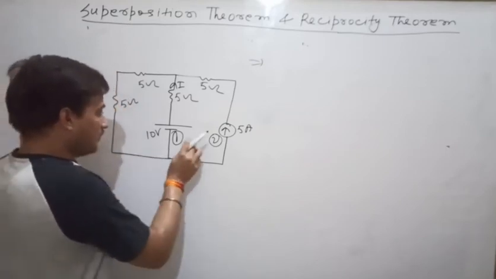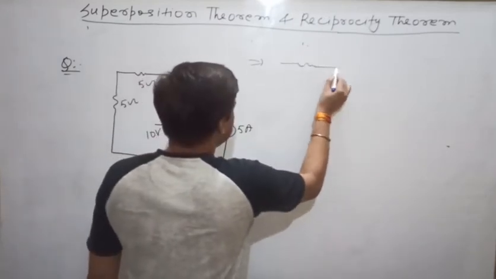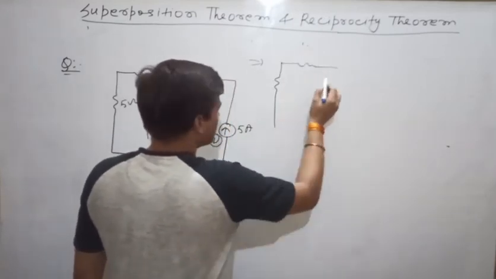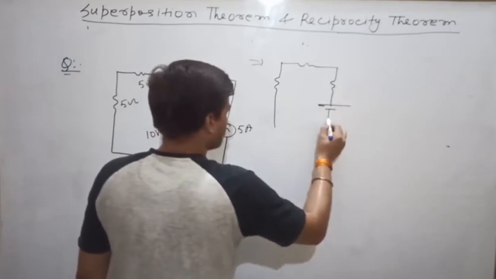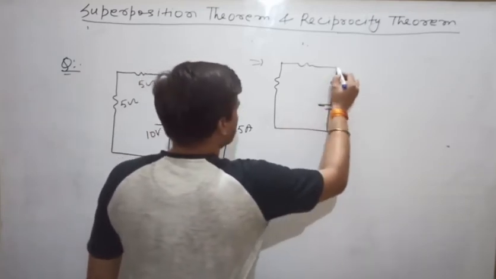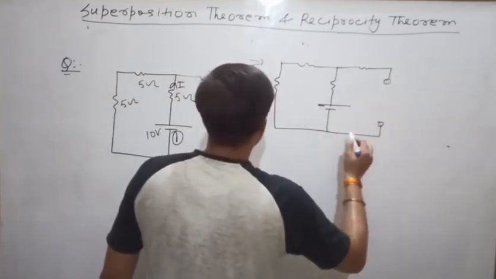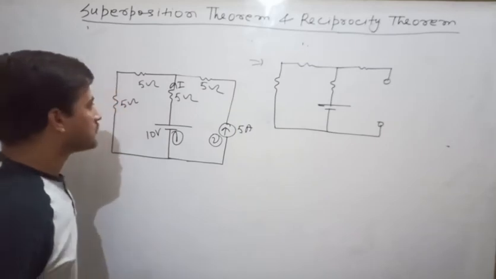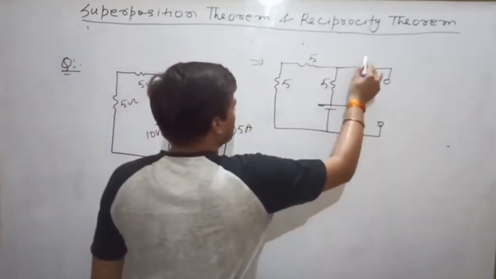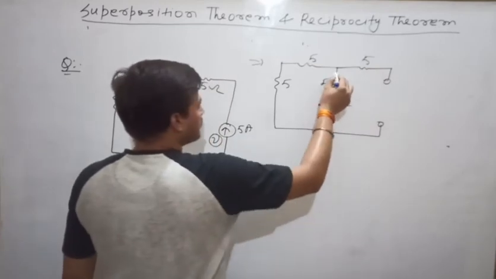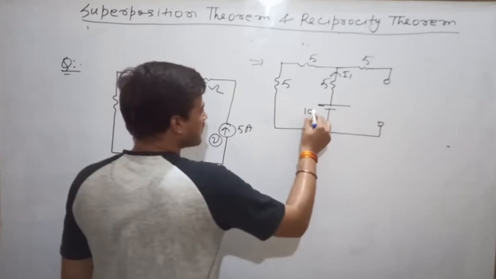So let us deactivate this one. When we deactivate this one, you see 5 ohm, 5, 5, 5. Now this current will become I1, and this is 10 volt.